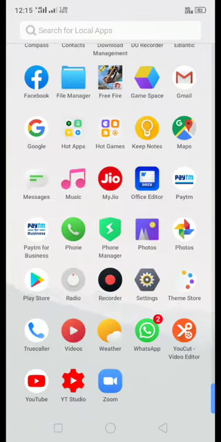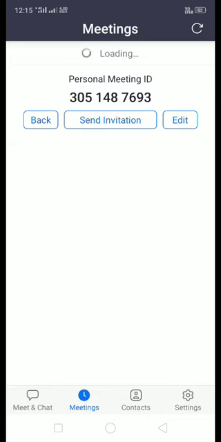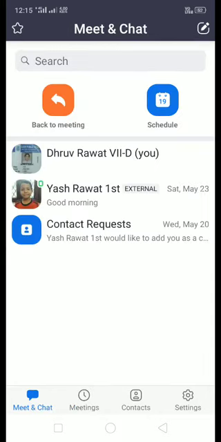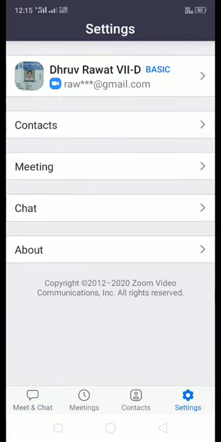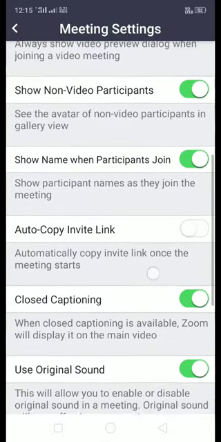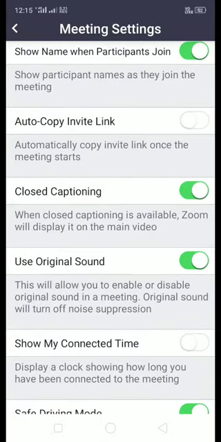So first of all, you have to go to your Zoom app. Here you can see the option of settings. Click on settings. Here you can see the option of meeting. So click on meeting. After that, scroll down, and then you can see here "use original sound." Yes, you have to enable this option. If it is disabled, please enable it, and if it is enabled, let it be enabled.